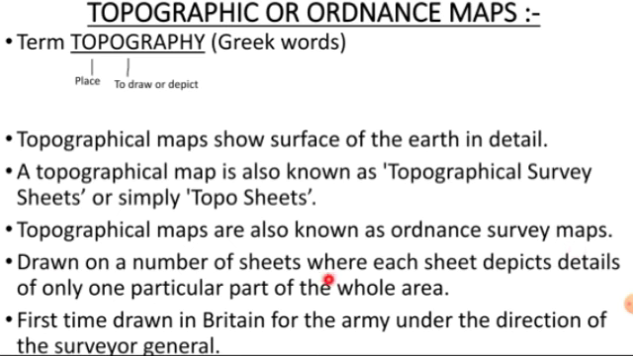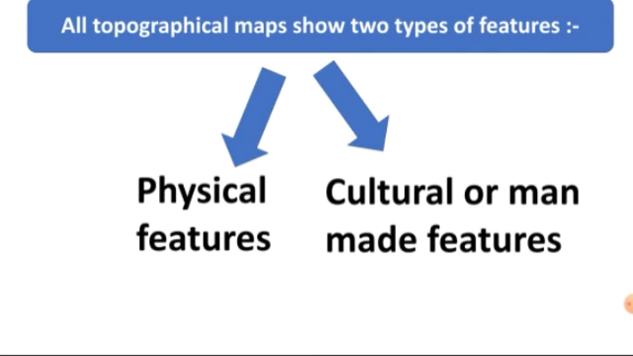They are drawn on a number of sheets where each sheet depicts details of only one particular part of the whole area. Means there are many sheets of topographical maps of India only. One sheet only depicts one area. One area means very small, right? According to India. The first time topographical maps were drawn was in Britain, for the army under the direction of the Surveyor General.